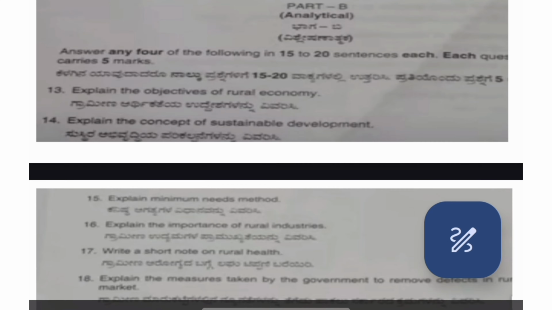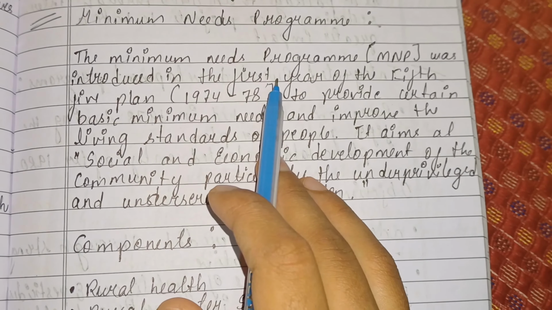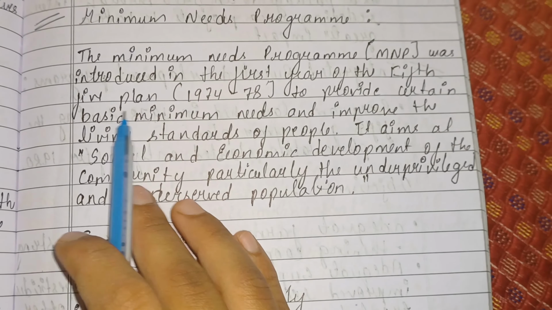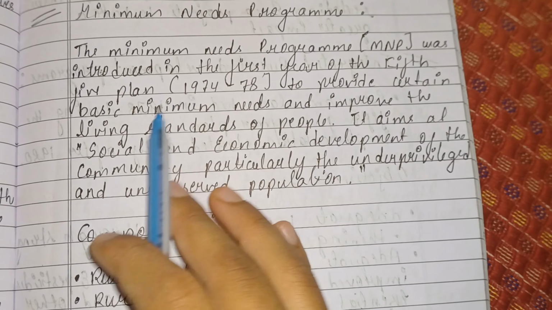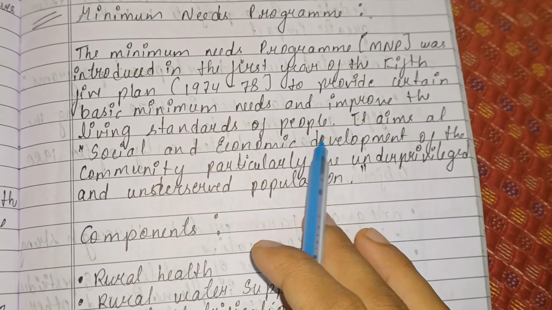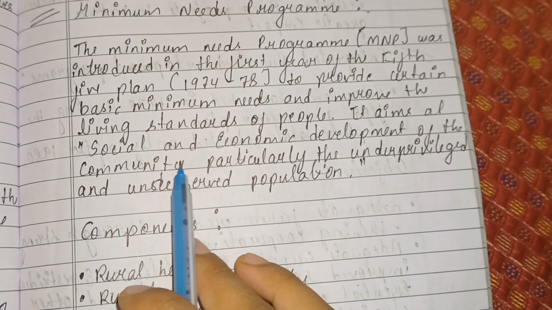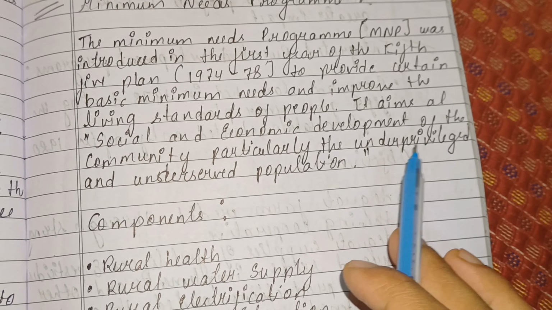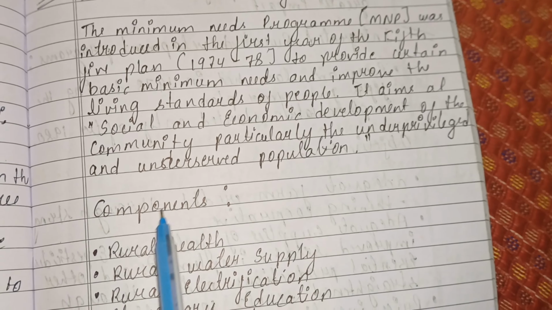Next question, explain minimum need method or program. The Minimum Needs Program, MNP, was introduced in the first year of the fifth five-year plan, 1974 to 78, to provide certain basic minimum needs and improve the living standards of the people. It aims at social and economic development of the community, particularly the underprivileged and underserved population.